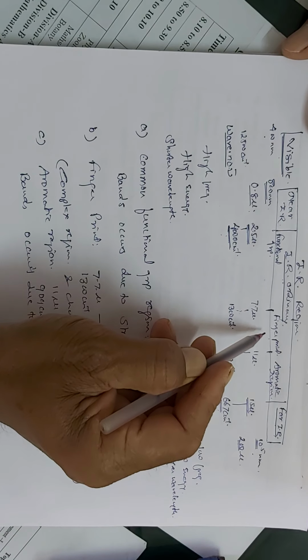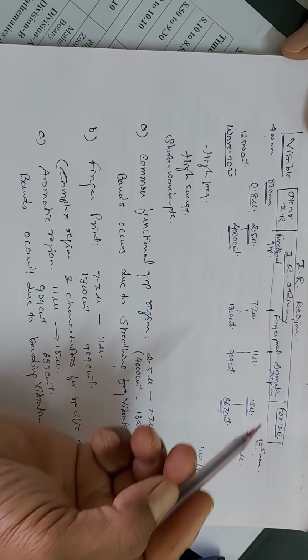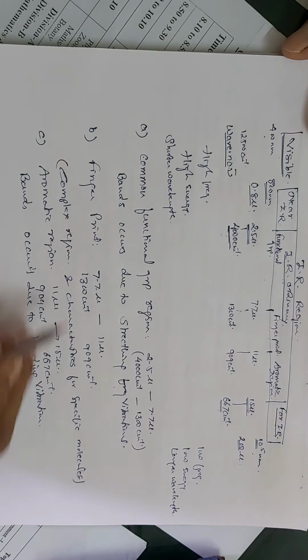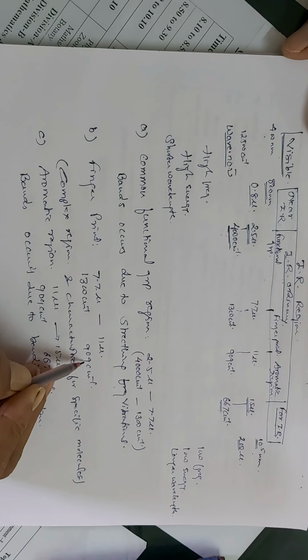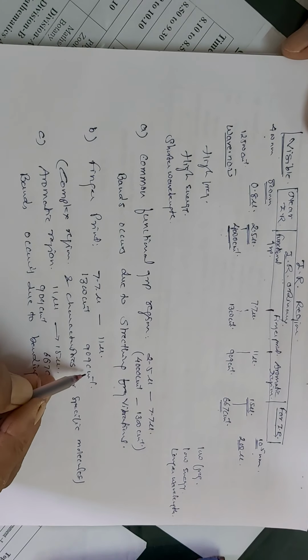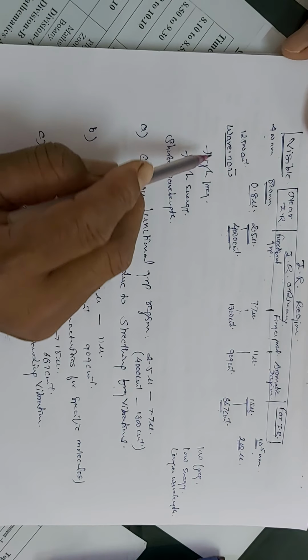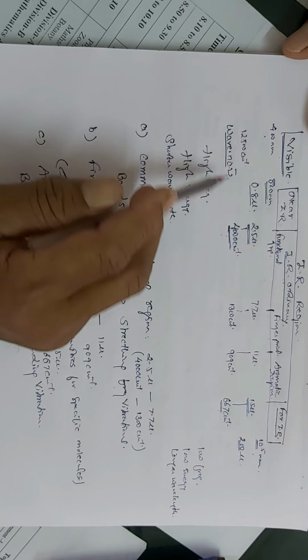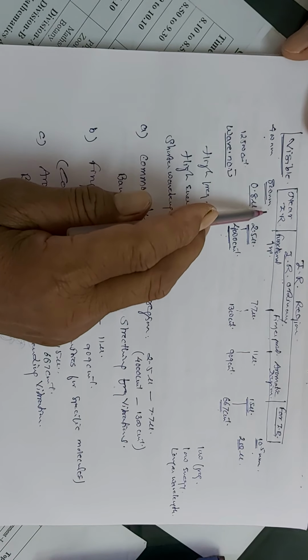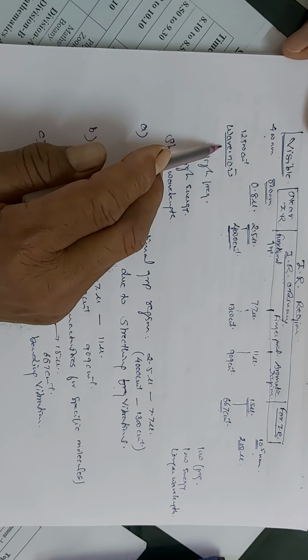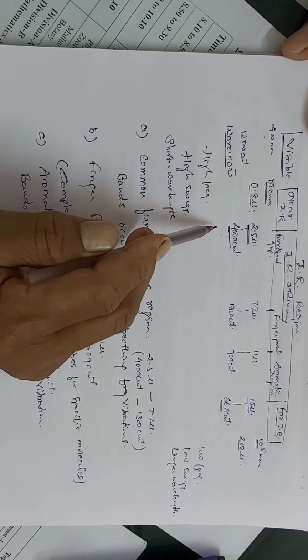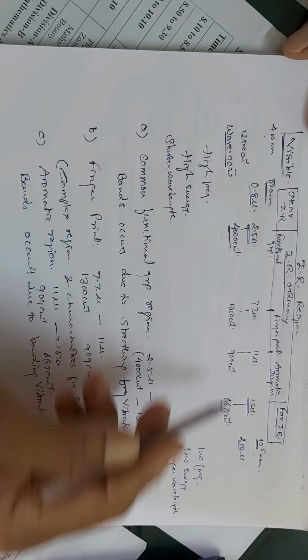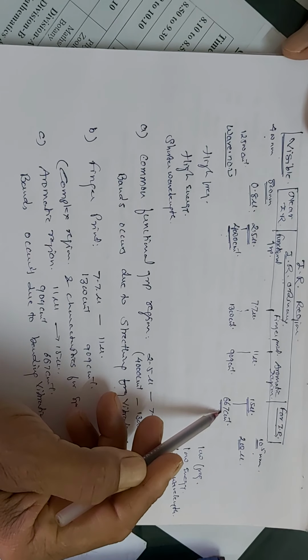Fingerprint region is the complex region, which varies from 1300 reciprocal centimeter to 909 reciprocal centimeter. Here the unit that we are going to use is wave number. Instead of nanometers, as in ultraviolet spectroscopy where we used nanometer as a unit, now here we are going to use wave number as a unit, which varies from 4000 reciprocal centimeter to 667 reciprocal centimeter.